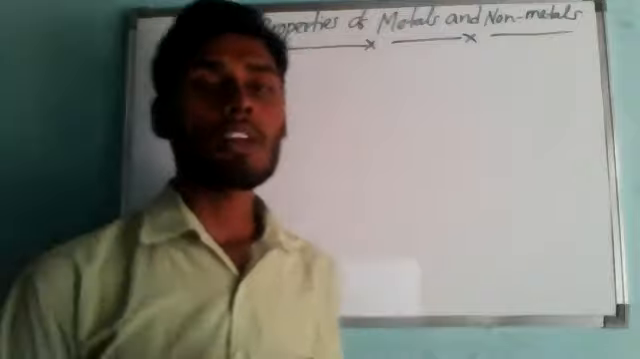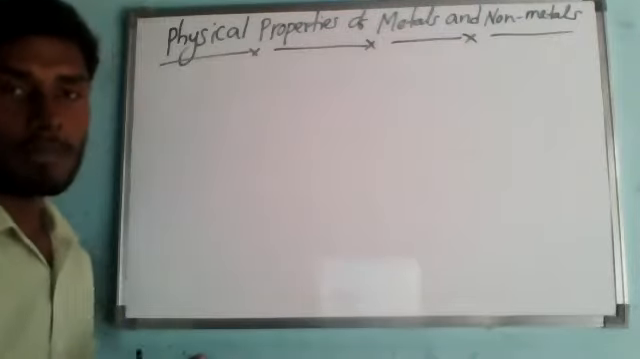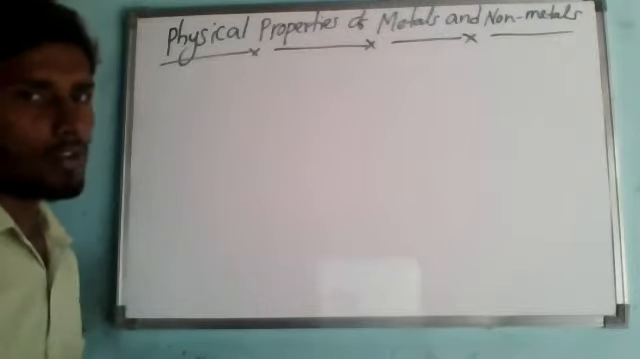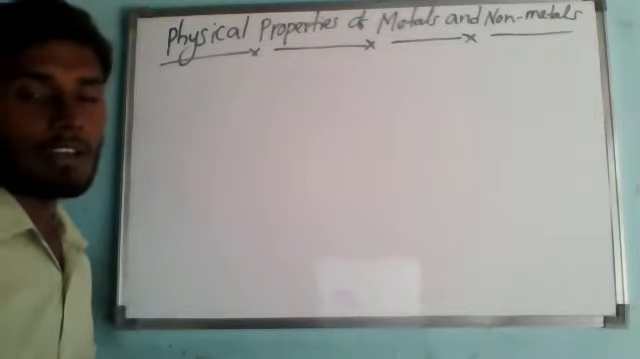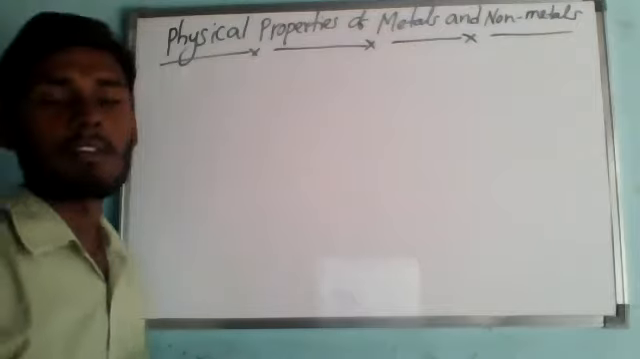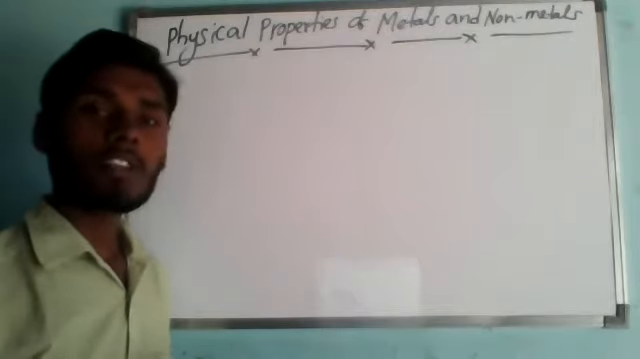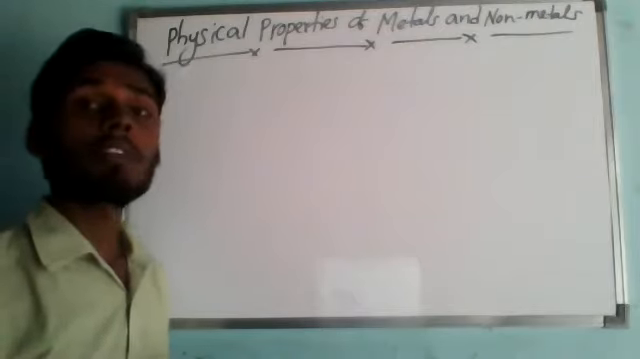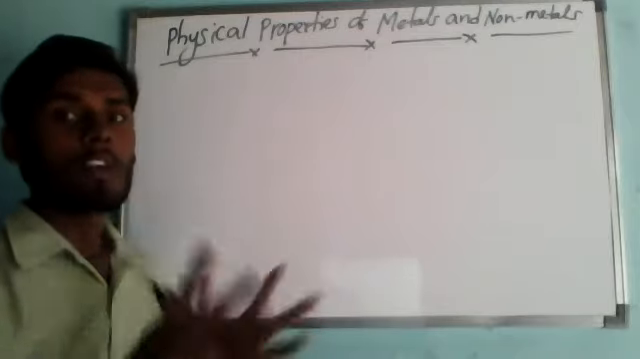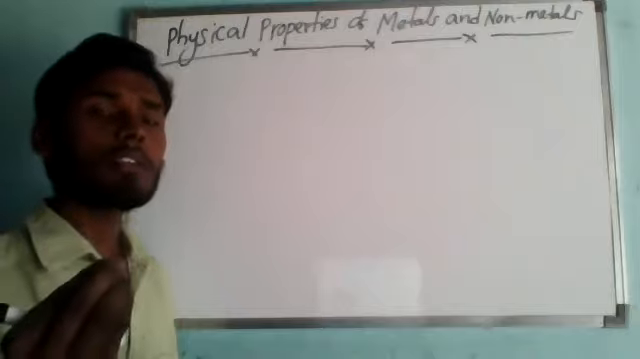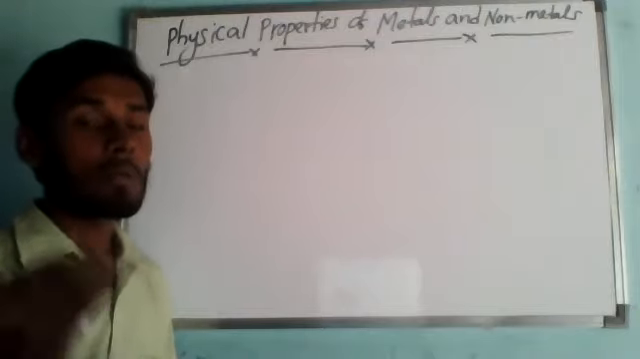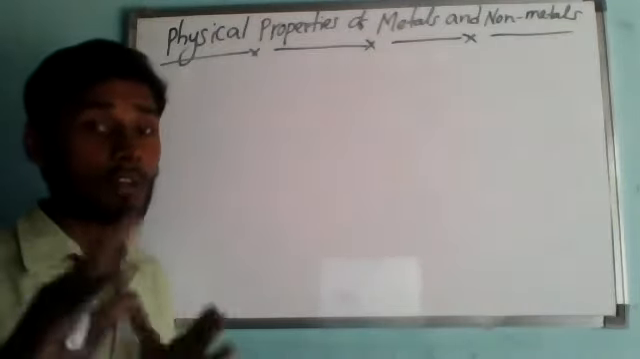If it comes to the physical properties of metals and non-metals, understand: all these words that I taught you in the last class, malleable, ductile, brittle in nature, lustrous, are called physical properties. Metals and non-metals show different physical properties. Except a few metals, which have some exemptions from a few physical properties.